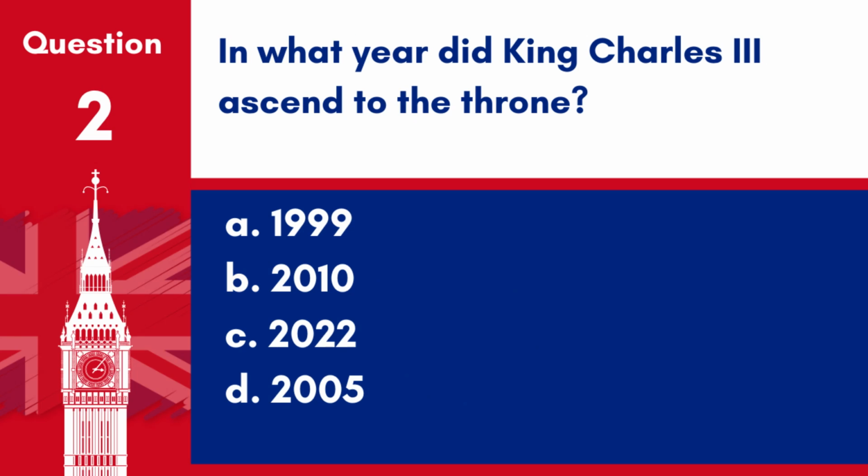Question 2. In what year did King Charles III ascend to the throne? A. 1999. B. 2010. C. 2022. D. 2005. Answer: C. 2022. King Charles III ascended to the throne in 2022 after the passing of his mother, Queen Elizabeth II, signifying a significant moment in British history.